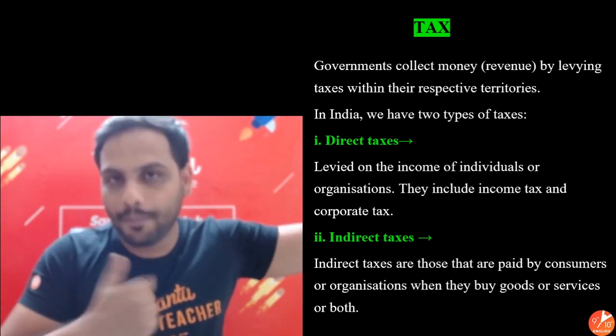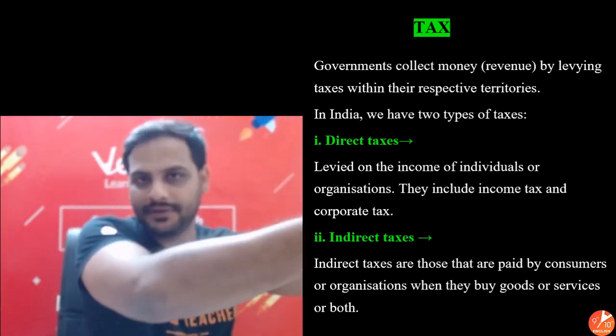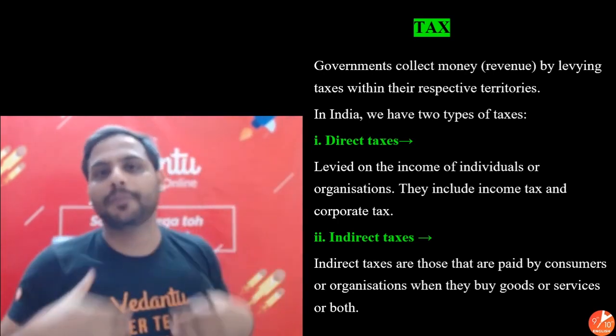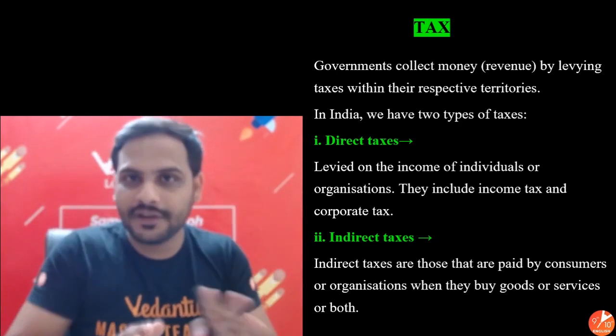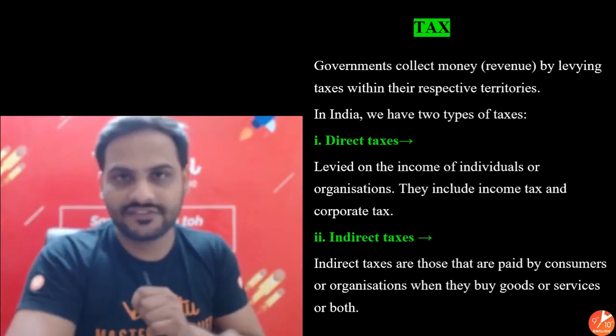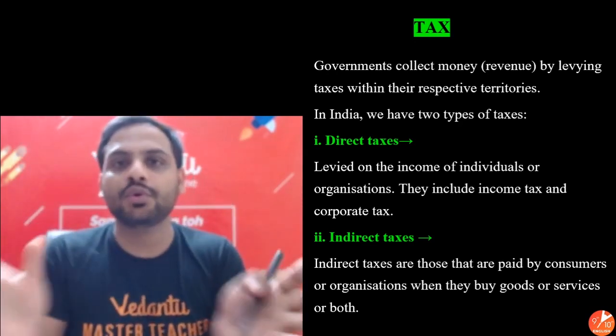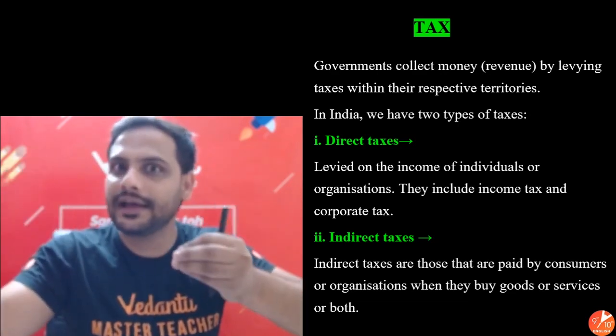The government knows that Gopal has paid. So they have collected from me. I have not actually paid. They have collected from Gopal. But who is the actual payer of the tax? You, as a customer. So in that case, the government doesn't know who is paying the tax. They only know from where they are collecting it.